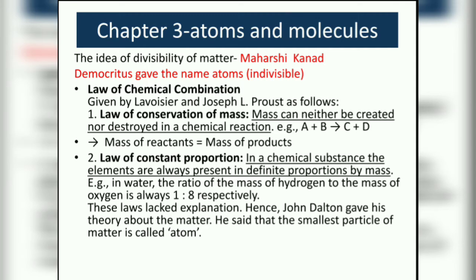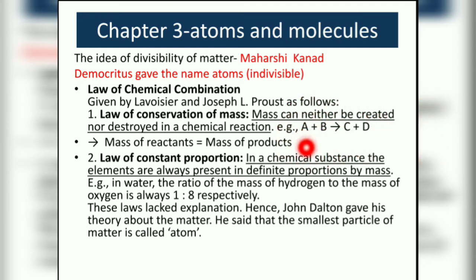Next, the laws of chemical combination were proposed by two scientists, Lavoisier and Joseph L. Proust. They contain two laws: law of conservation of mass and law of constant proportion. Law of conservation of mass states that mass can neither be created nor destroyed in a chemical reaction. Here you can see one chemical reaction: A plus B gives C plus D. The left-hand side elements are considered reactants, and the right-hand side you write as products. Here, mass of reactants is equal to mass of products.